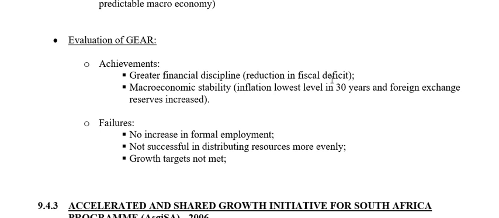Okay, in terms of the failures, again, years later, we can still see that there was no increase in formal employment. So it wasn't very successful despite all of the initiatives that they took in terms of skills training and education and job creation. There wasn't a significant increase in formal employment, so unemployment remains a challenge. And then it was also not extremely successful in terms of the redistribution of income. All right, the GEAR strategy was very much criticized afterwards in later years for focusing too much on growth, instead of redistribution.